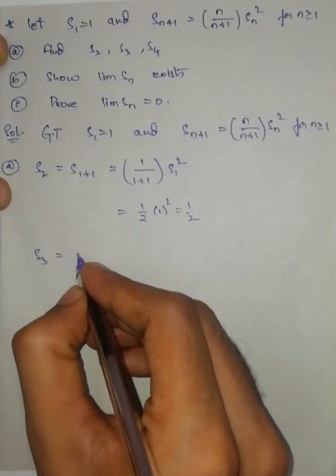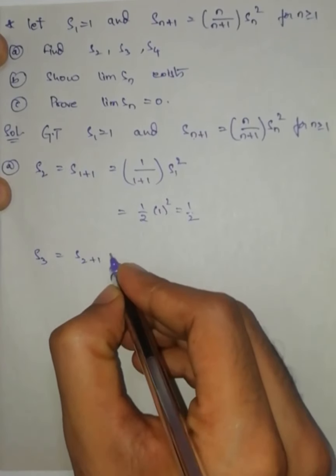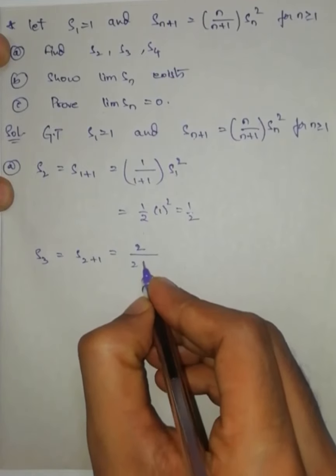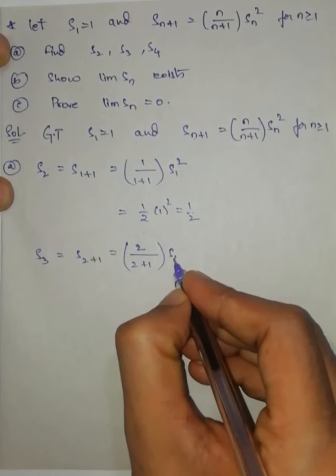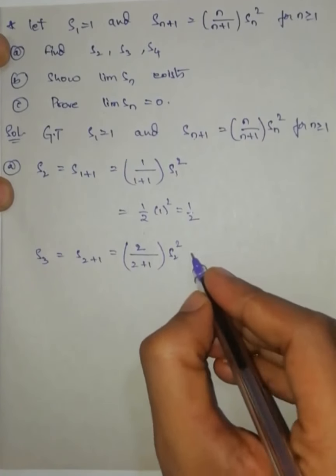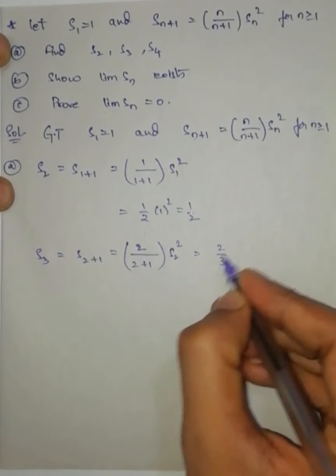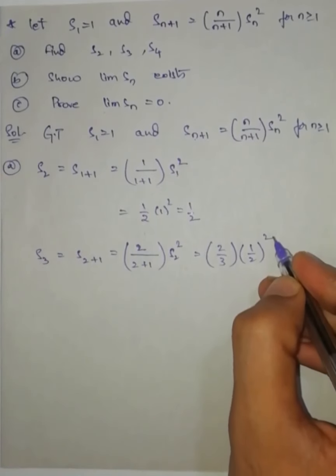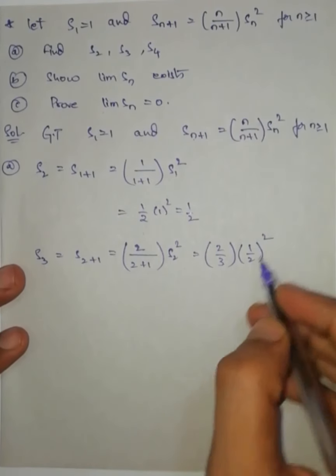Now S3 can be written as S(2+1), that is 2 by 2 plus 1 into S2 square, nothing but 2 by 3 into (1 by 2) square.